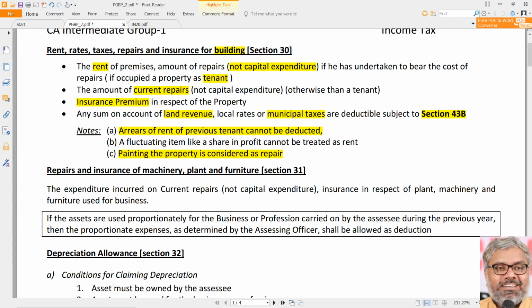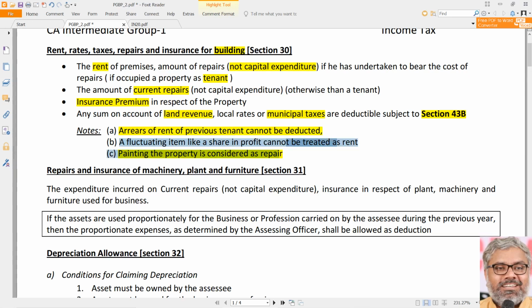First of all, any expenditure should be related to the business. If this expenditure of paying arrears of rent related to the previous tenant has been incurred, that is not related to SSC's business. He is paying it related to somebody else. That is not his expenditure at all. How can it be claimed as deduction? Not possible to be claimed as deduction.